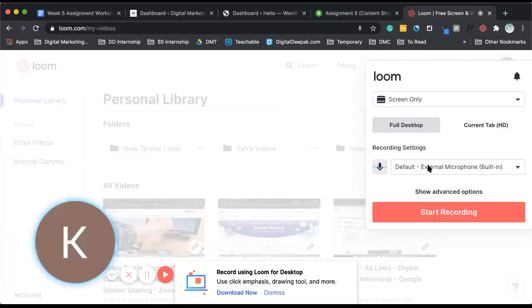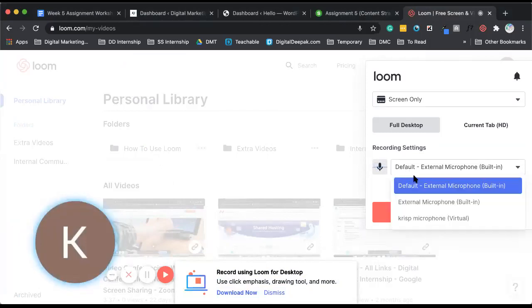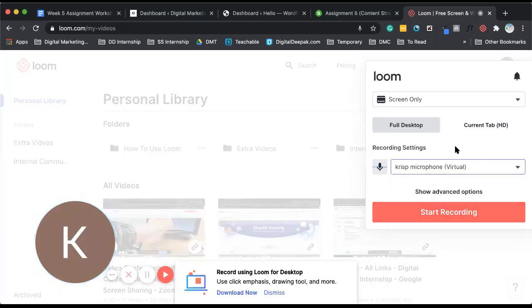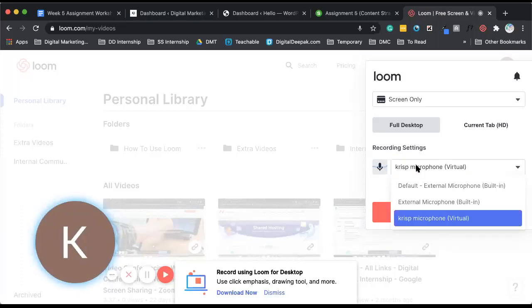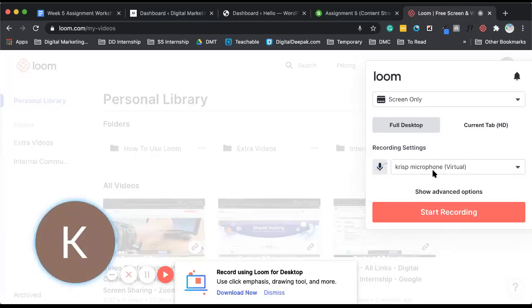Now, if you want to use Crisp, here instead of default, you have to, after you sign up for Crisp, okay, first you sign up for Crisp. That's why I showed it to you first. And after that, whatever video tool you are using, say you are using Loom, make sure in your mic settings you use Crisp. And now your voice will get refined. If you don't choose Crisp, it will not work. You have to manually choose it every time.